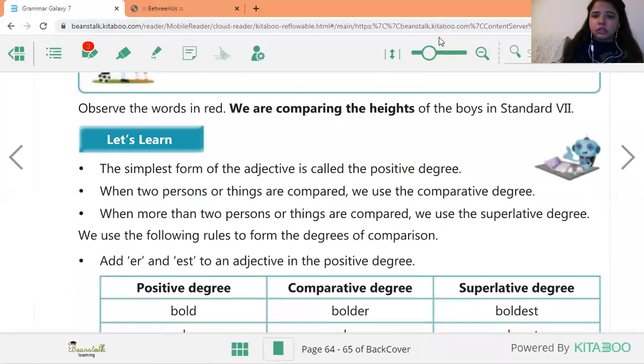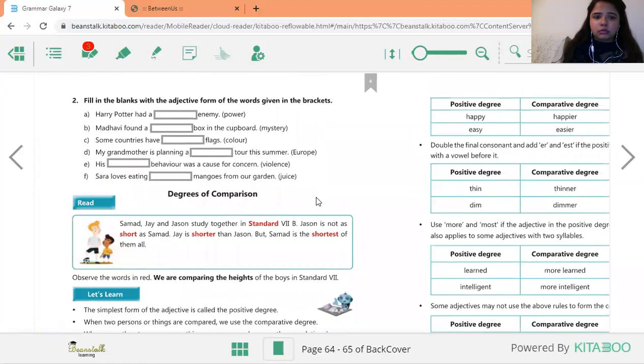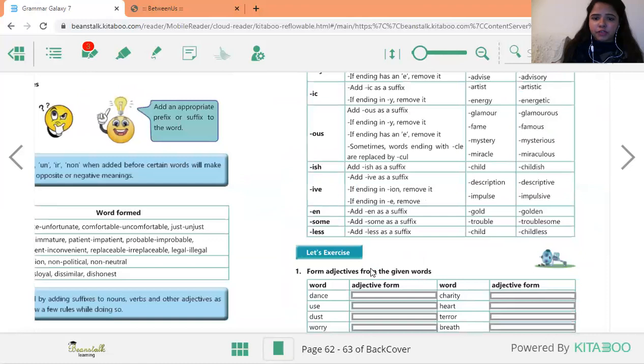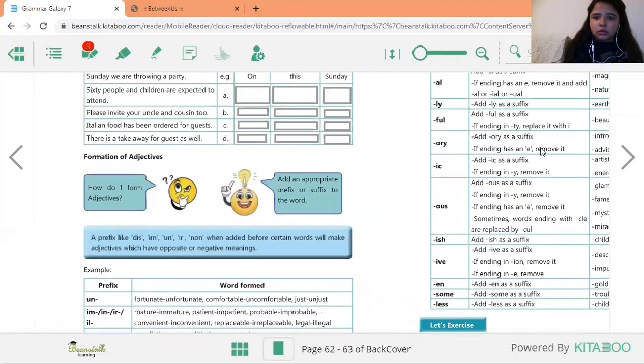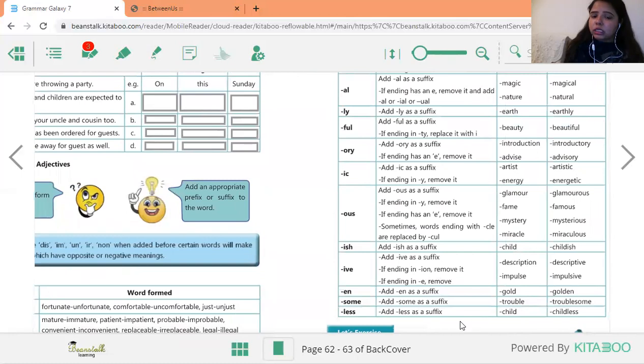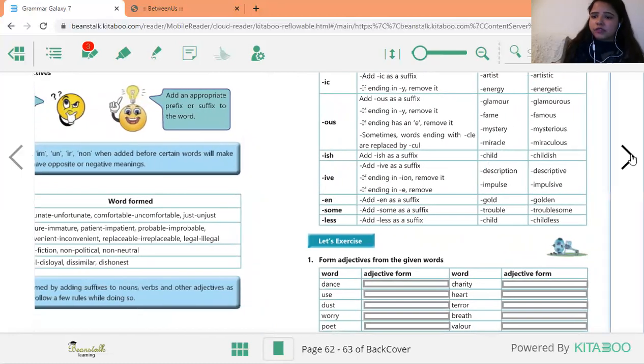So it's easy. It's not difficult. Let me just zoom out. Just do till here today. These suffix and prefix, I think you can leave them for now. Yes, so I think it will be easy because suffixes are given here like y, for some words y is added at the end, al, ly, full. So you can take help from these and you can do this. It's very, very simple.